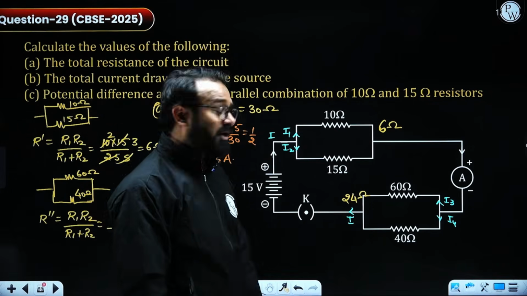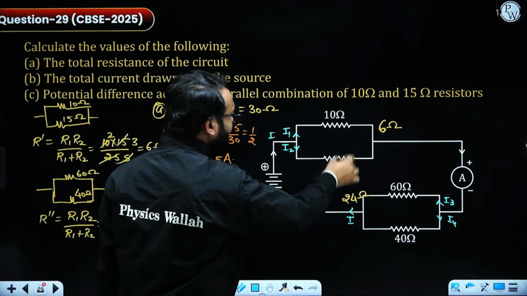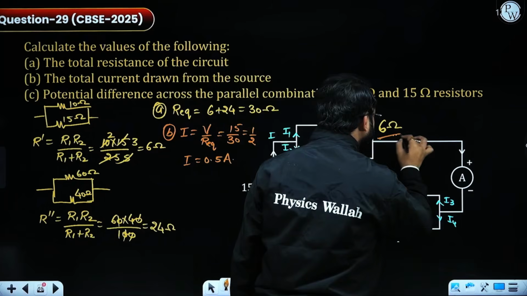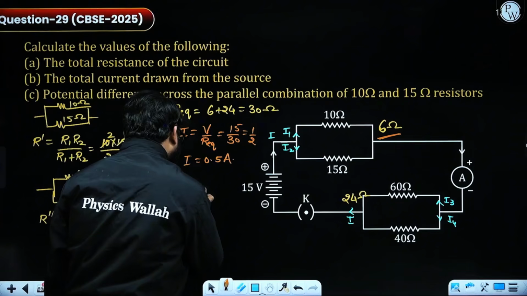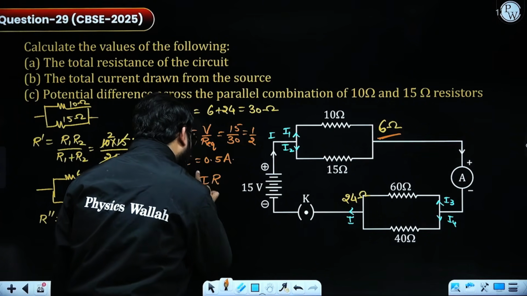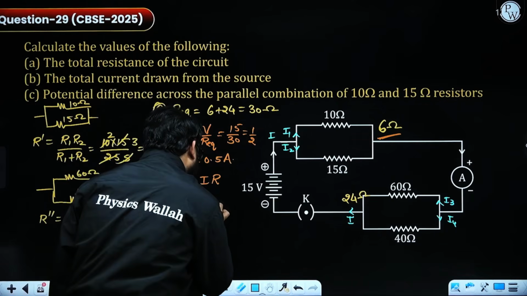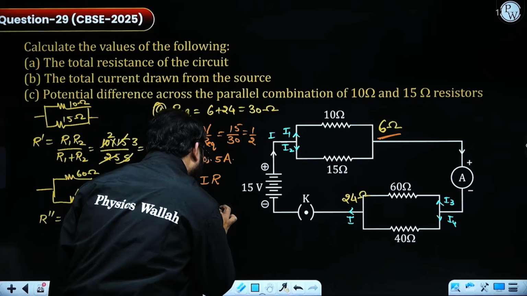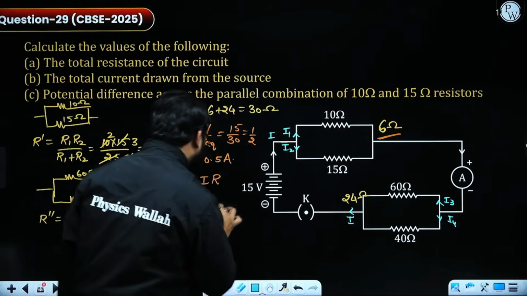In the third part, they are asking about the potential difference across the parallel combination of 10 and 15. The equivalent resistance that we have obtained is 6 ohm. So in part C, the potential difference is equal to IR. The current across this circuit that we have obtained is 0.5, or 1 by 2, and the resistance of the 10 and 15 parallel combination is 6.